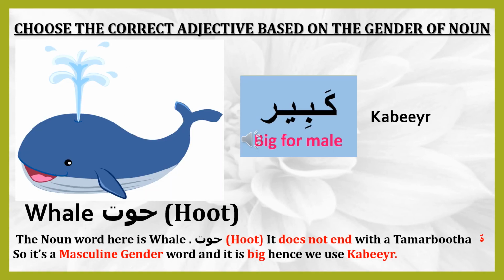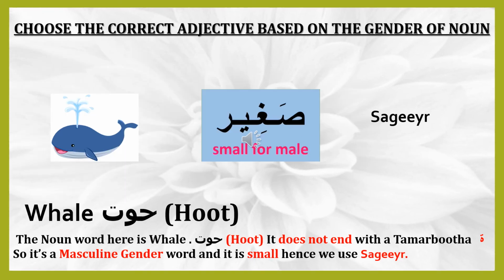Kabir, big for male. Whale, Hoot. The noun word here is whale, Hoot. It does not end with a Tamar Buddha, so it's a masculine gender word and it is big. Hence we use Kabir. Sagir, small for male. Whale, Hoot. It does not end with a Tamar Buddha, so it's a masculine gender word and it is small. Hence we use Sagir.